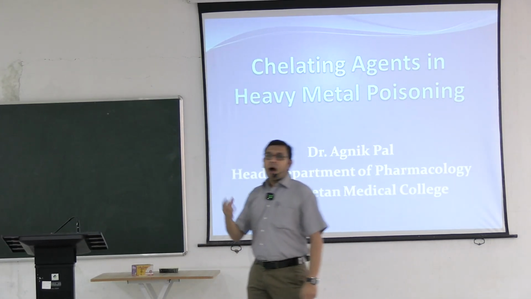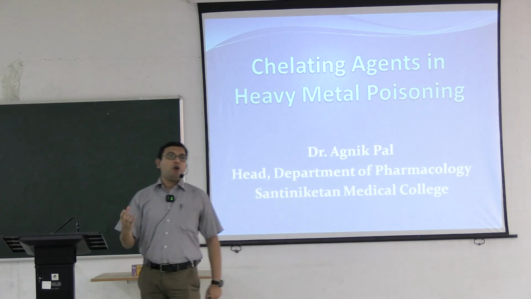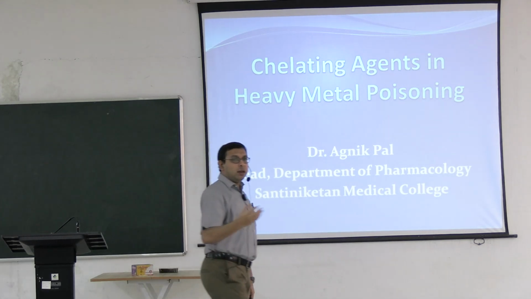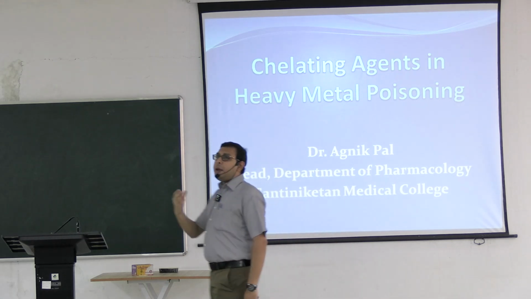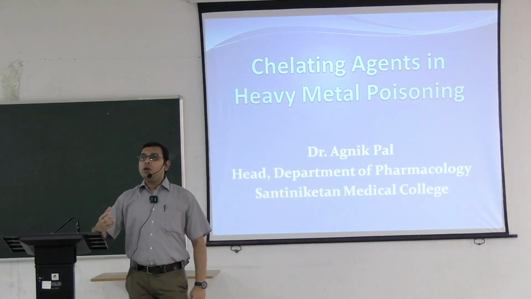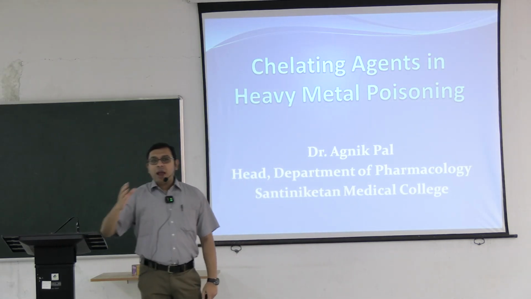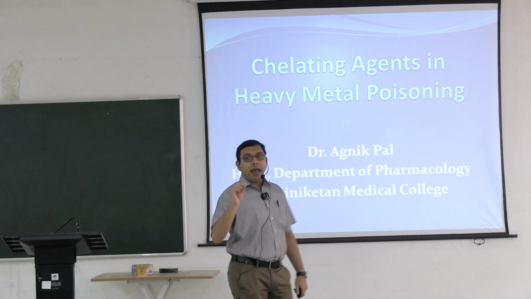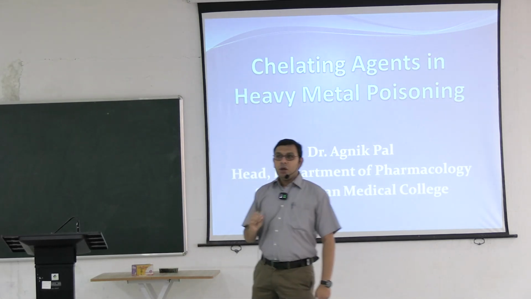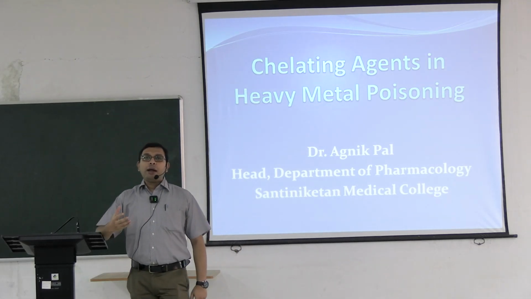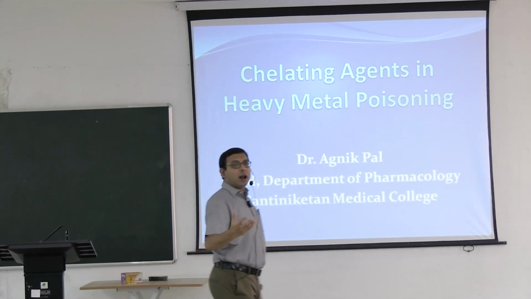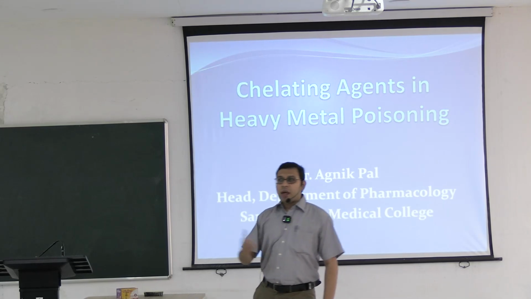Heavy metal means arsenic, bismuth, antimony, gold, cadmium. These are all heavy metals. Mercury, lead. So heavy metal poisoning is quite common all over the world as well as in our country, mainly due to environmental pollution. Pollution happens, and due to the pollution, heavy metals are quite rich in the rivers and different types of water reservoirs.